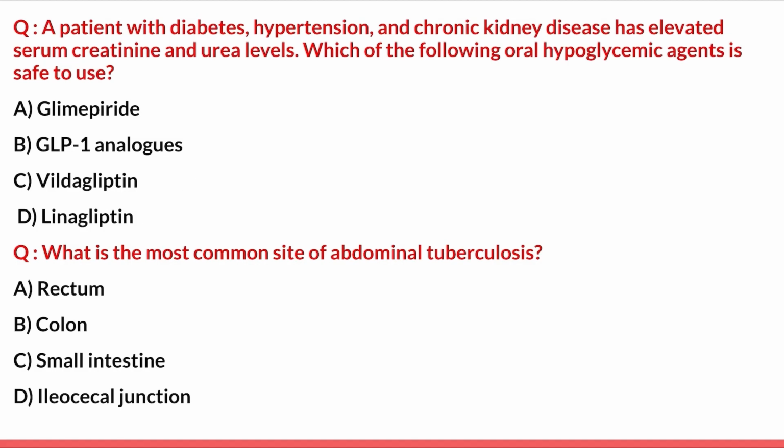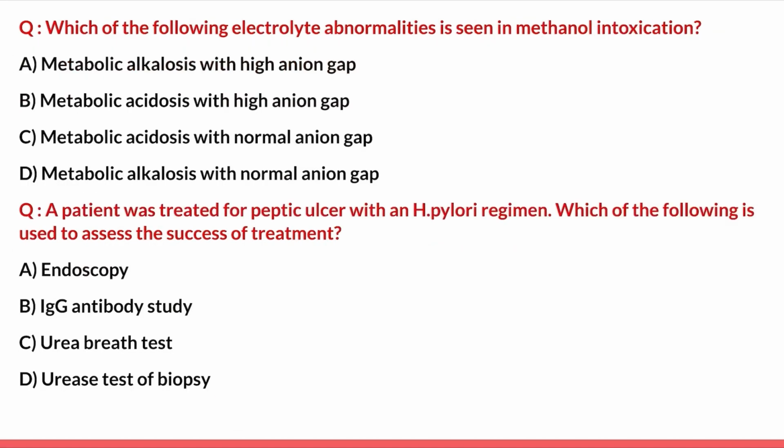Next question. What is the most common site of abdominal tuberculosis? And options are rectum, colon, small intestine, ileocecal junction. So this is a very direct question and a fact-based question, and the answer here is option D, that is ileocecal junction, and it is a very commonly asked question as well. So the correct answer is ileocecal junction, which is the most common site of abdominal TB.